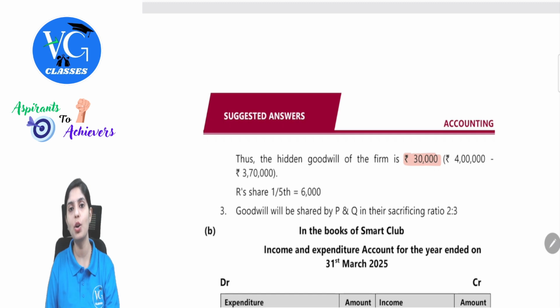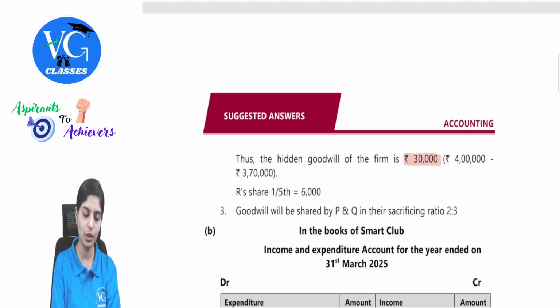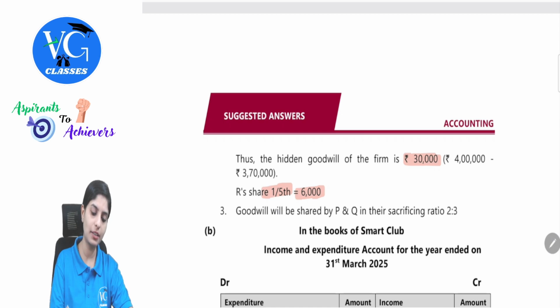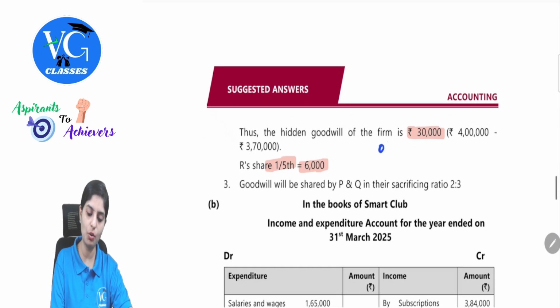But what I literally want here is the partner's share. The future partner share is 1/5. So 30,000 into 1 by 5 is 6,000. This 6,000 will have to be apportioned to old partners in what ratio? In sacrificing ratio. Sacrificing ratio, how do we calculate? Old ratio minus new ratio.